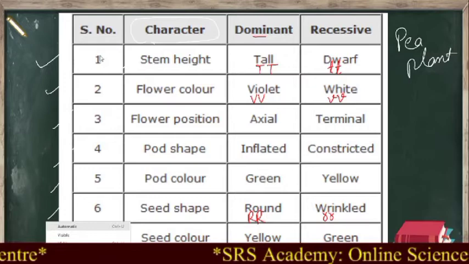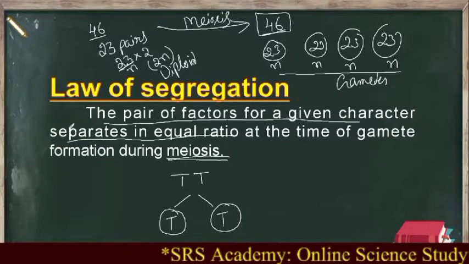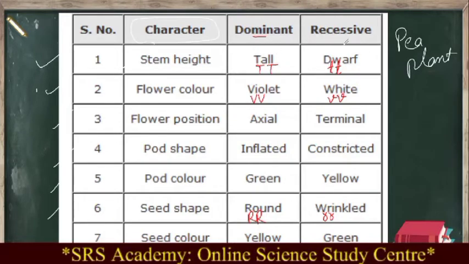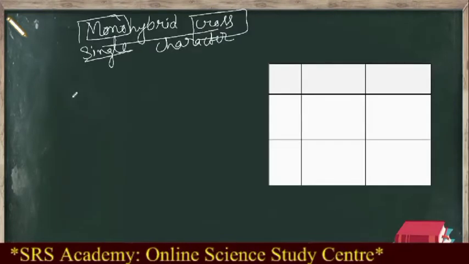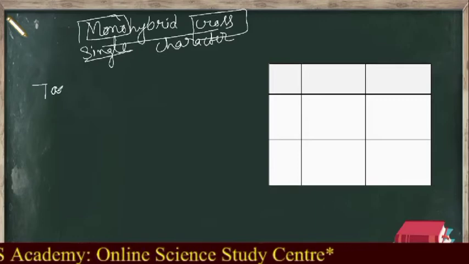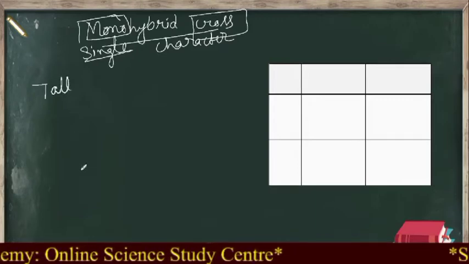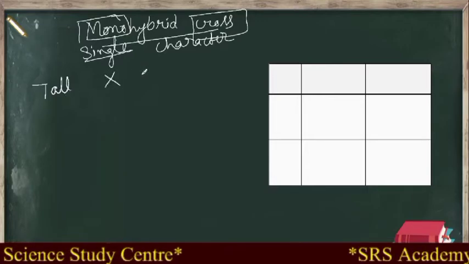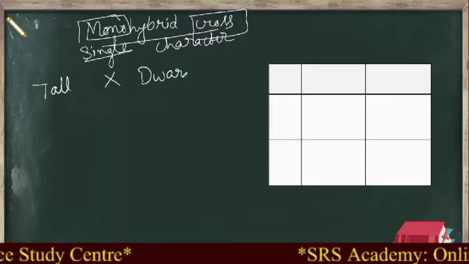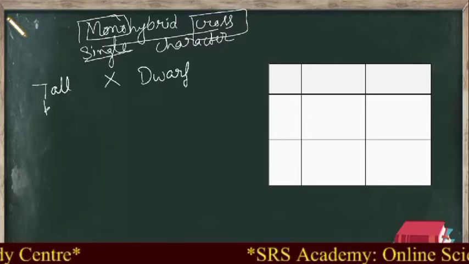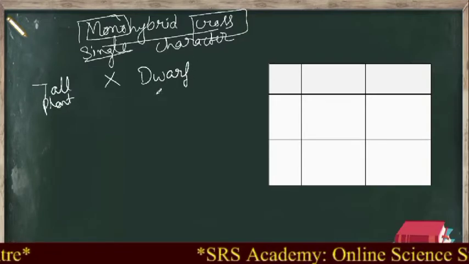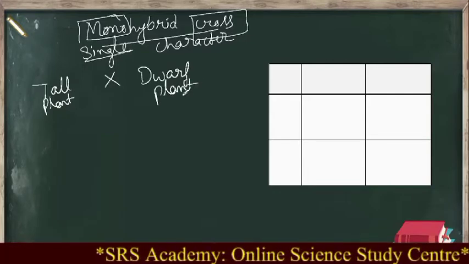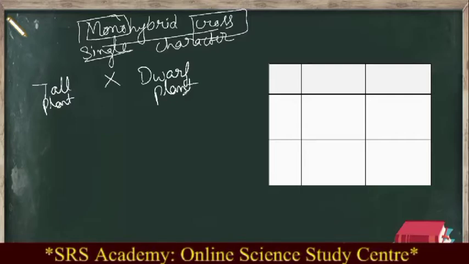So now I will select the first one, that is the stem height character. How many contrasting forms does it have? Tall and dwarf. Now I will take one character, tall nature. And then we cross tall with dwarf. This is the tall plant, this is the dwarf plant. And I will tell you one more thing, how we will do this. Please keep it in mind.